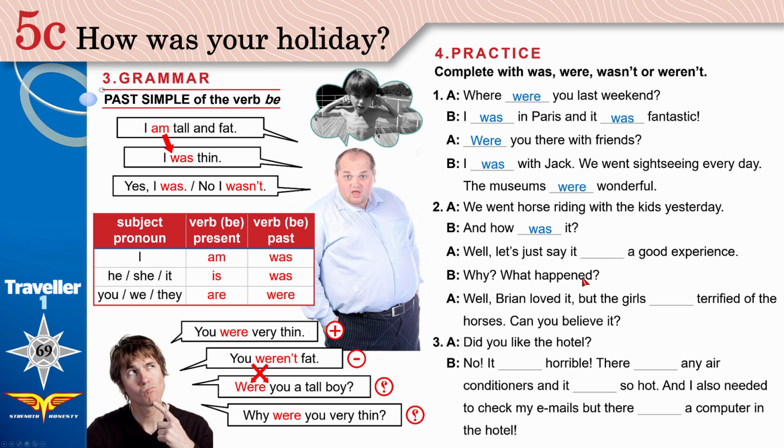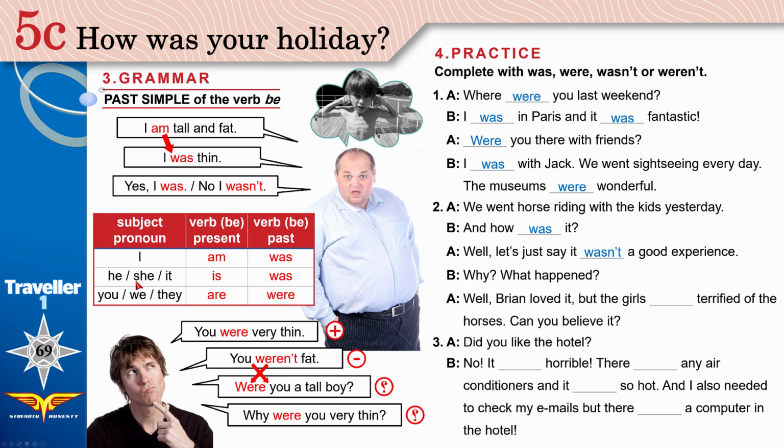What happened? Well, if it was a good experience, why would his friend ask, why? What happened? That means it wasn't a good experience. It was bad. Why was it bad? Well, Brian loved it, but the girls were terrified, very scared.